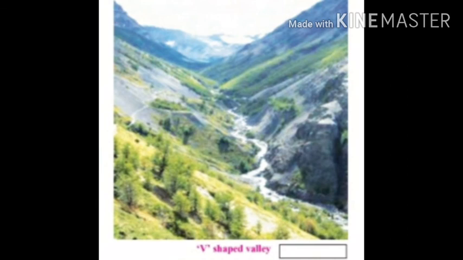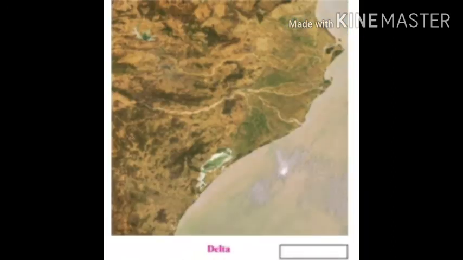The picture of flood levees and floodplains is also the creation of the depositional work of the river. Here is the picture of a V-shaped valley. A V-shaped valley is the creation of the erosional work of the river. Here is the picture of a delta. A delta is the depositional work of the river.